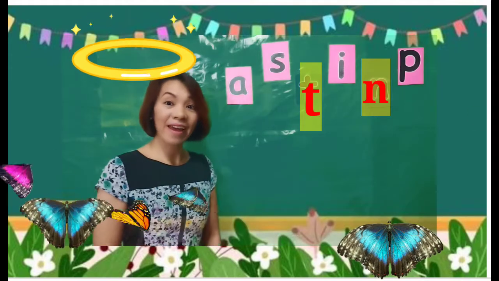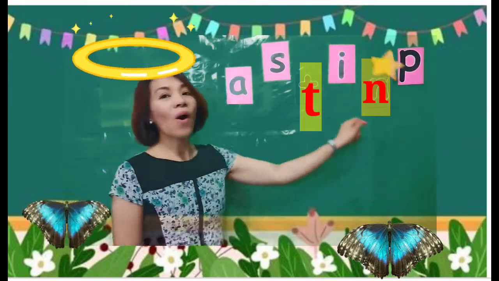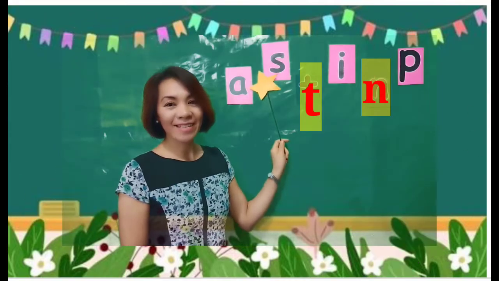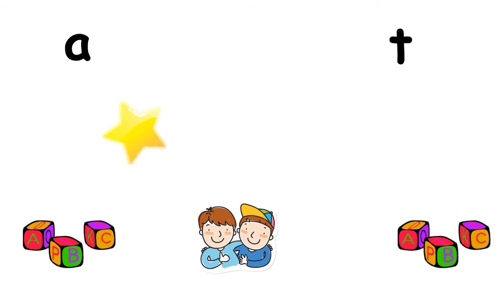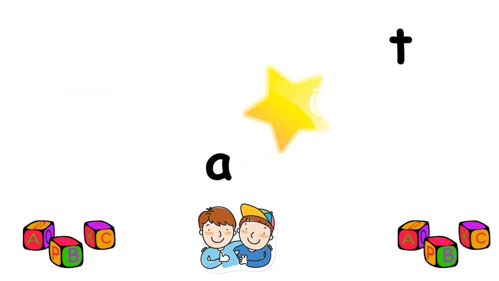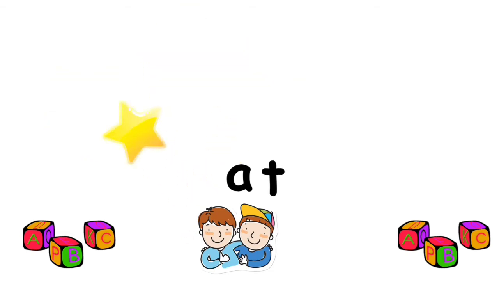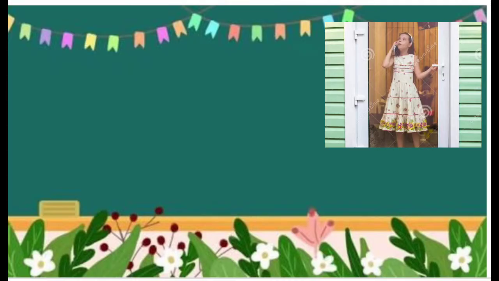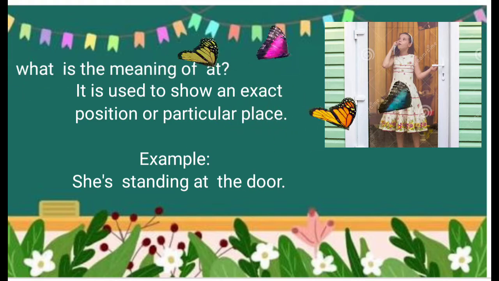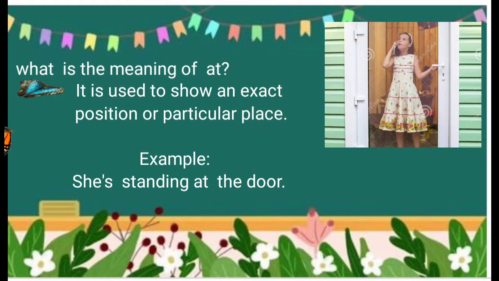Okay, great job. Now we're going to form words, okay? Using all these letters, okay? Okay, so let's join the sounds. First one. At is used to show an exact position or particular place. Example, she's standing at the door.